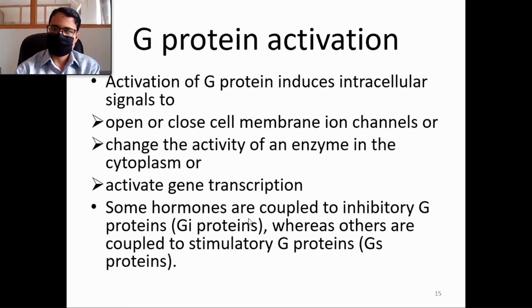And also note that some hormones are coupled to inhibitory G proteins, called Gi proteins, and some others are coupled to stimulatory G proteins. This means that in case of stimulatory G proteins, there will be activation of enzymes, in most cases adenylyl cyclase, and in case of inhibitory G proteins, there will be inhibition of that enzyme.